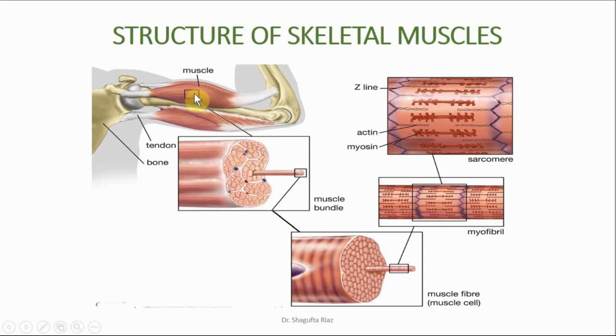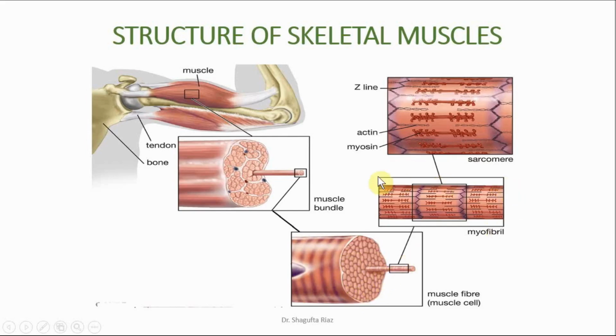This single strand of the muscle is a muscle bundle, and this muscle bundle is composed of a number of muscle fibers present in this single bundle, right? Then we extracted a single muscle fiber from this bundle. This is the muscle fiber, enlarged to show that there are further structures present in this single muscle fiber, right? And these are the myofibrils. Then we extract a single myofibril from this muscle fiber.